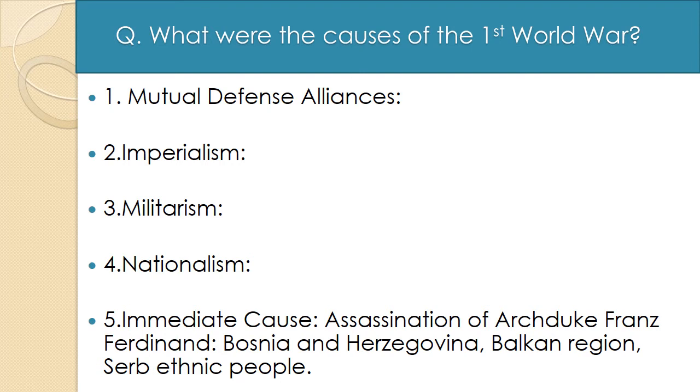Point number three, militarism. When most of the European countries came to know about the secret alliances, they came to know that today or tomorrow the war is going to take place, but nobody knew that it could go on for 4 years.